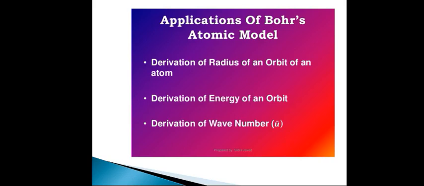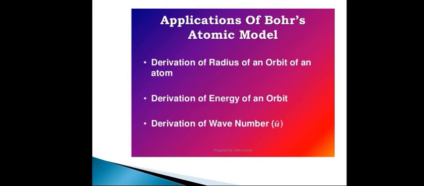That is the second application we are going to derive here. So first, we are going to derive the expression for the radius of a stationary orbit, the second, the expression for the energy of an orbit, and the third, the derivation of the wave number expression, that is, the wavelength of the spectral lines emitted by the hydrogen atom. These are the three important expressions we have to derive based on Bohr's theory.